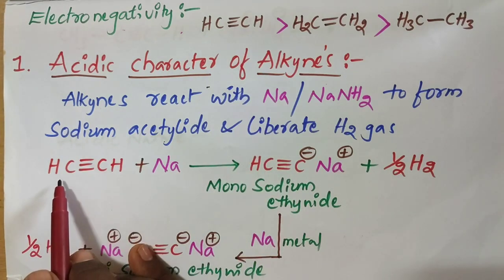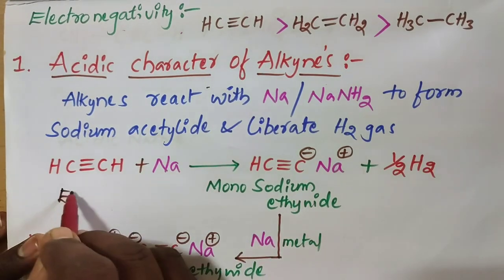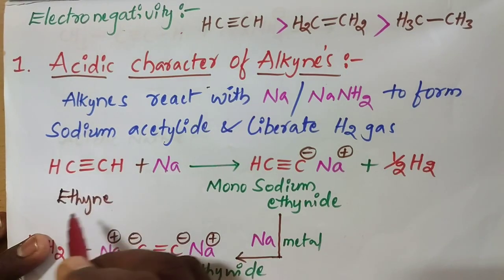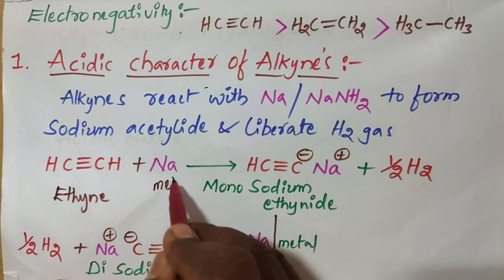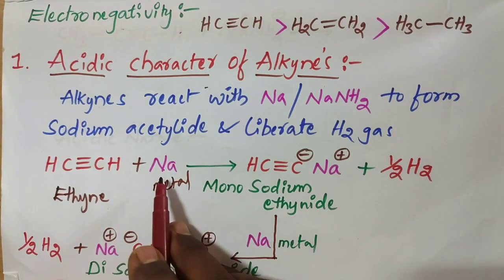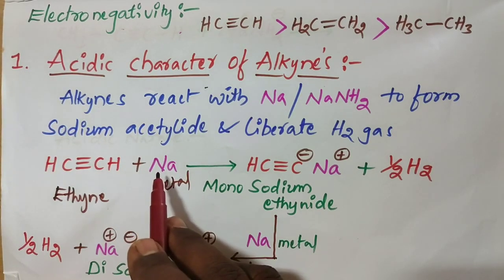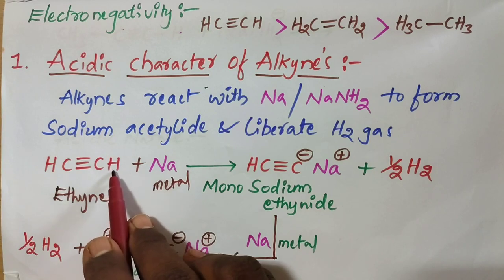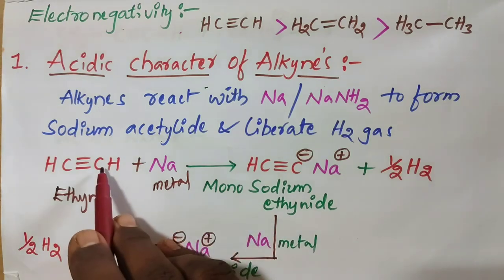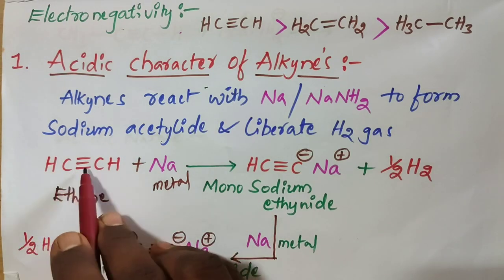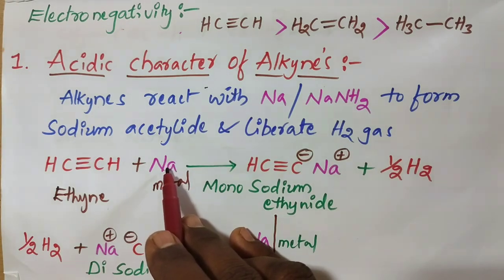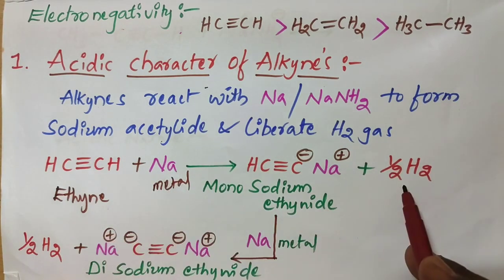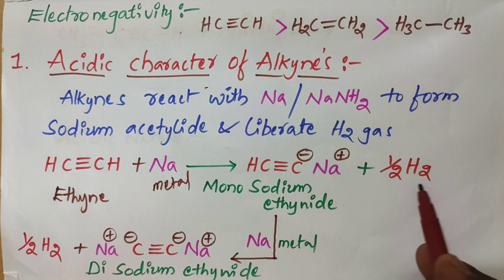For example, take ethyne. Ethyne reacts with sodium metal, which absorbs the H from this alkyne as H plus. By the liberation of H plus, we get HC triple bond C minus, and the electron released by Na is absorbed by the H plus, which is released as half H2.